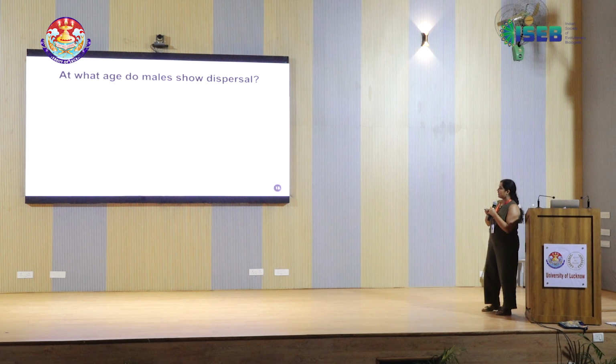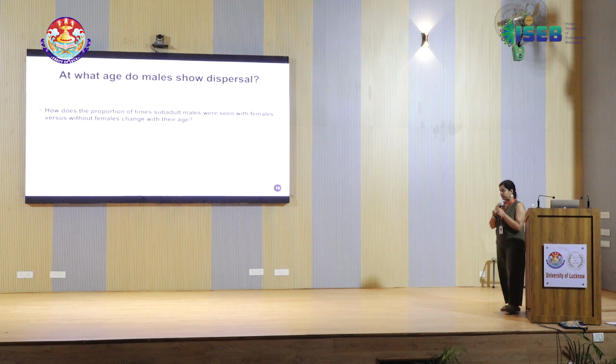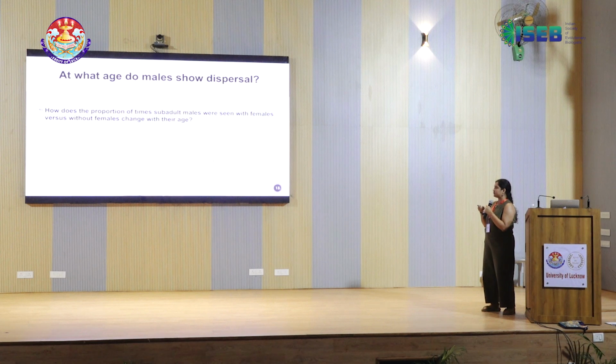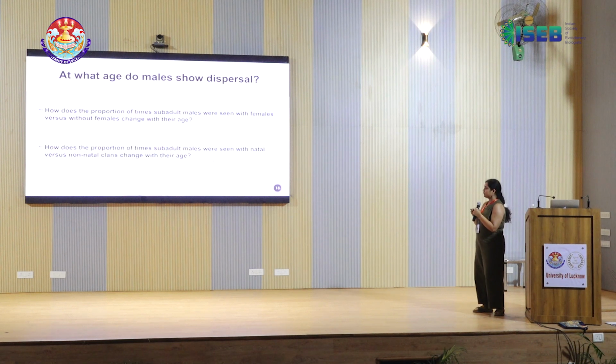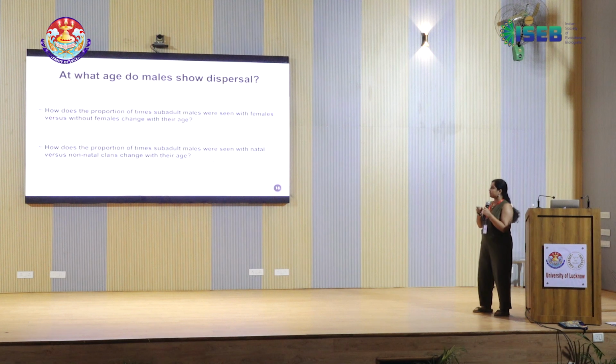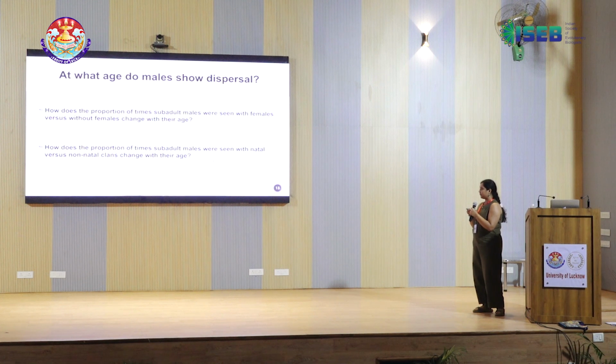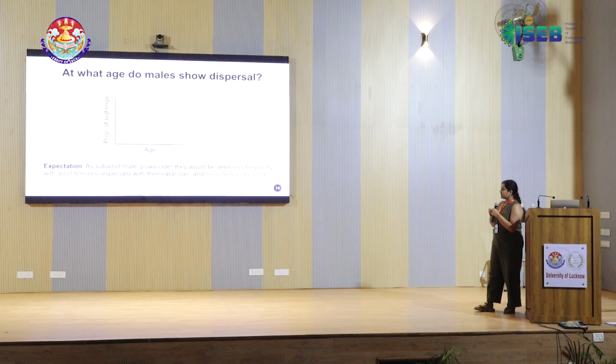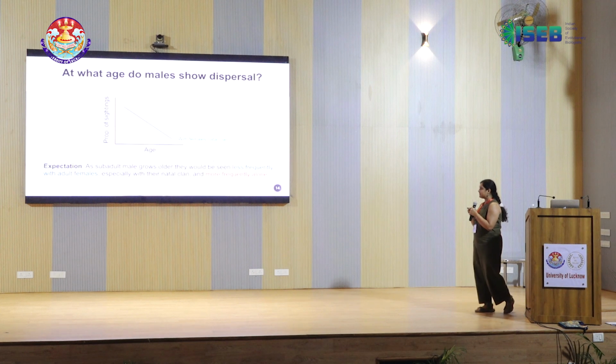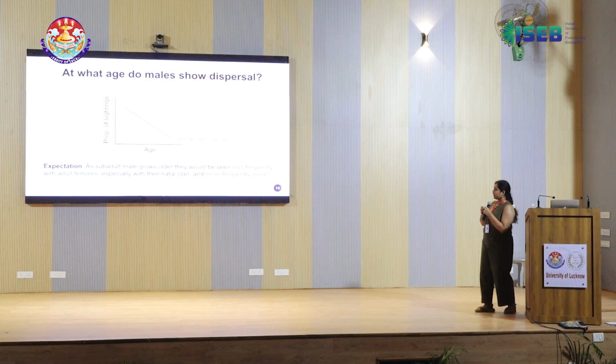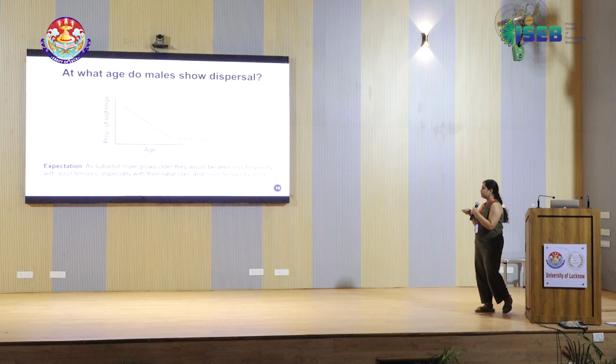The second was to see at what age males are dispersing. In this I had two questions. One was to see how the proportion of times that subadult males were seen with adult females versus without adult females changed, and the second was to see how the proportion of times the subadult males were seen with their own natal clans versus without their natal clans, with non-natal clans, changed with the age of the male. Here the expectation is that as the male grows older, you would see the subadult males less frequently with adult females and with the natal clans, and more frequently alone or with non-natal clans.